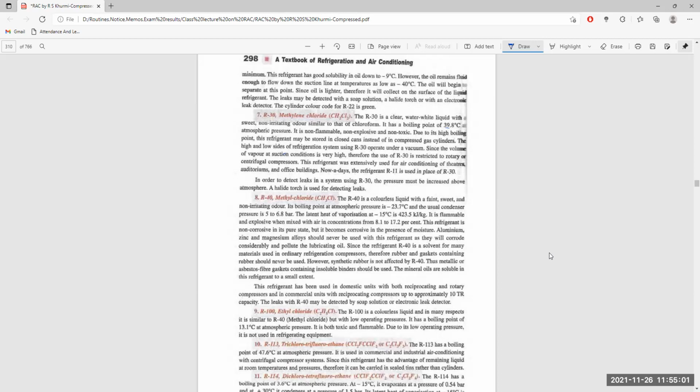It can be used in domestic units with both reciprocating and rotary compressors, and in commercial units, with reciprocating compressors of approximately 10 ton capacity. The leaks can be detected with a soap solution or an electronic leak detector.